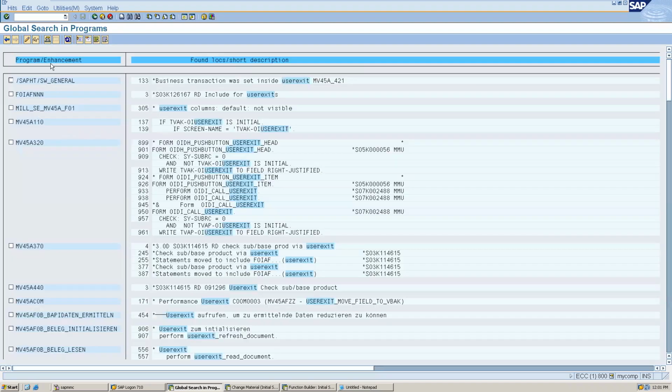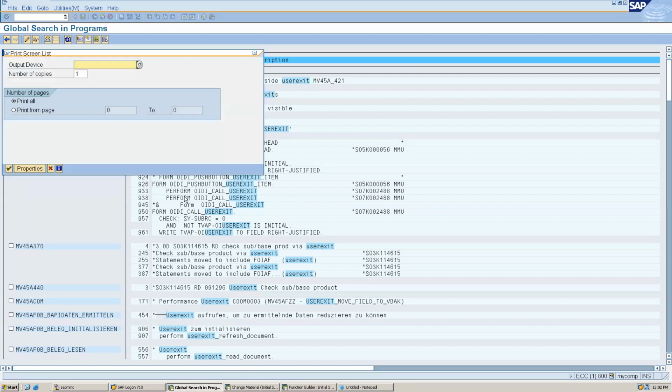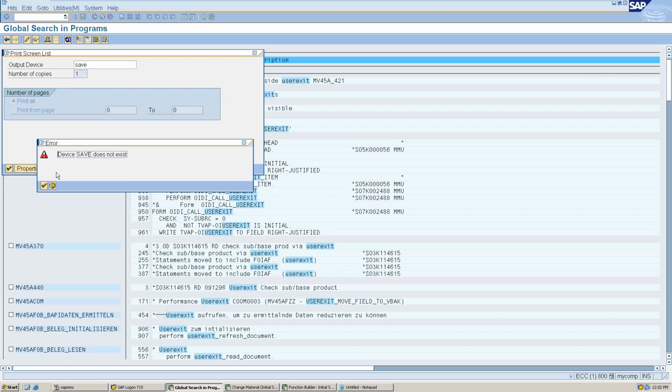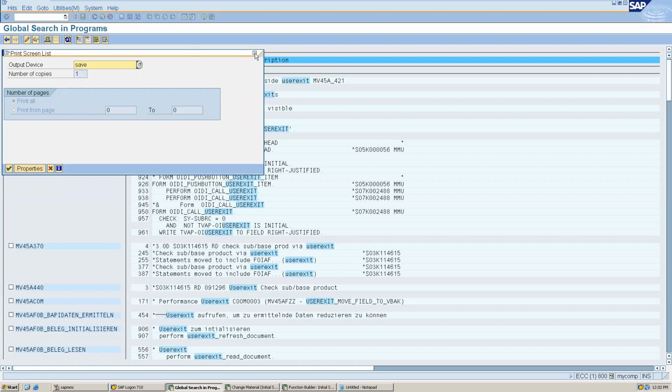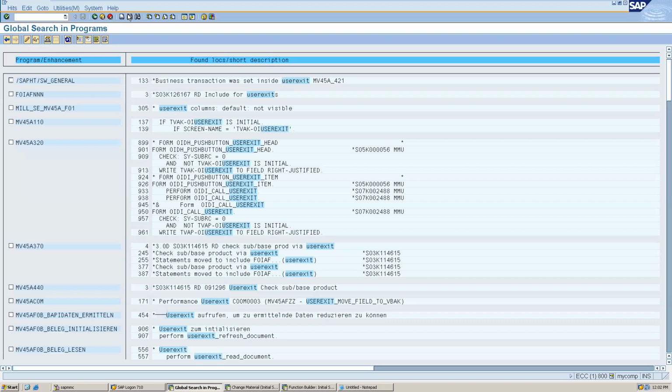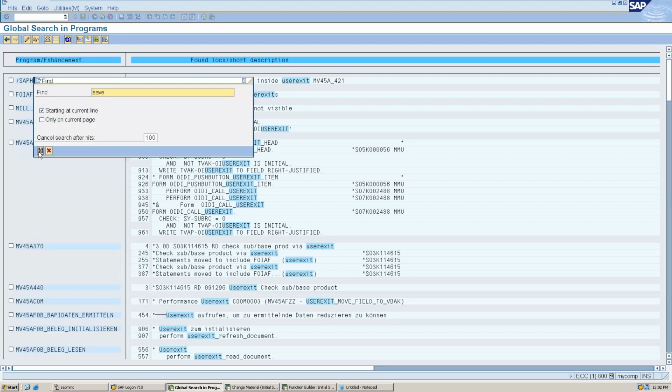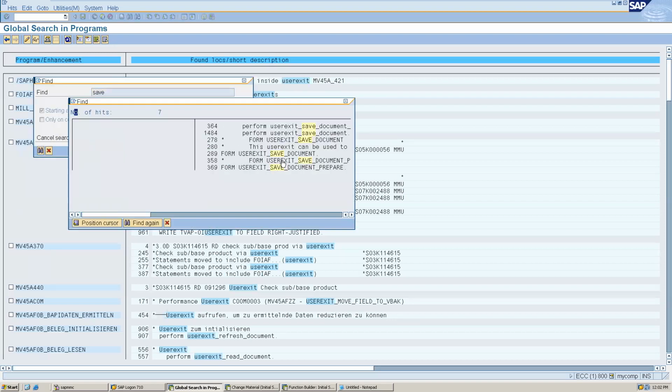Here we can see we have got all the things. My requirement is that whenever I click on the save button, I want to validate. So with the word save we can identify whether there is anything related to the save button. Sorry, it has opened this output device, my bad. With the save button, we can check. So we have something with save, for example save user exit document,